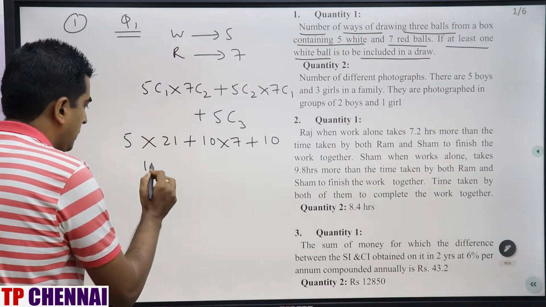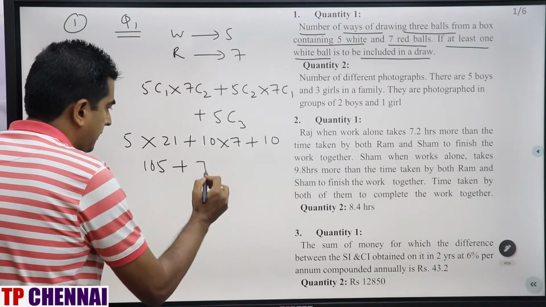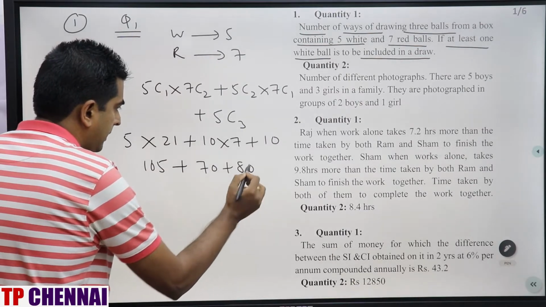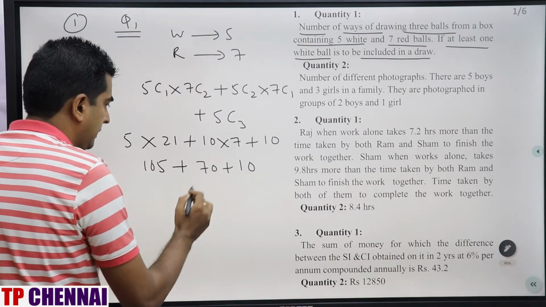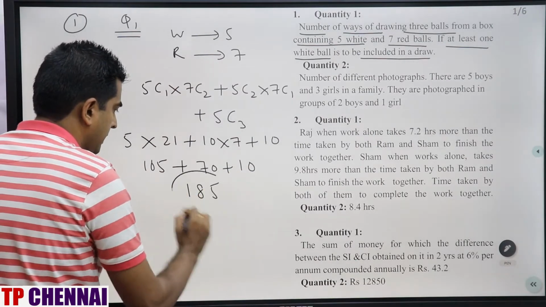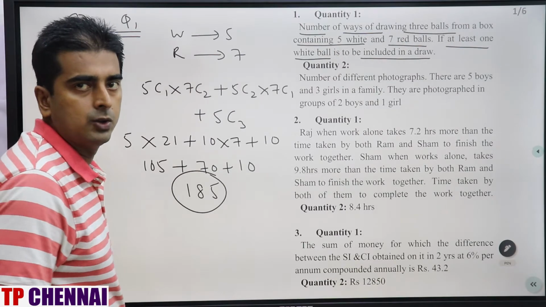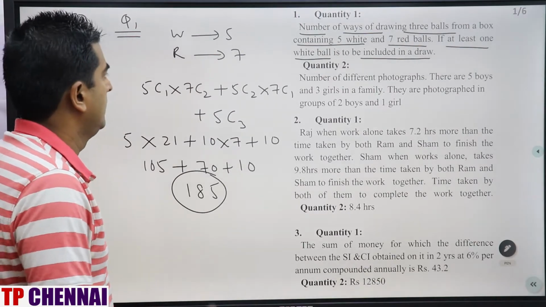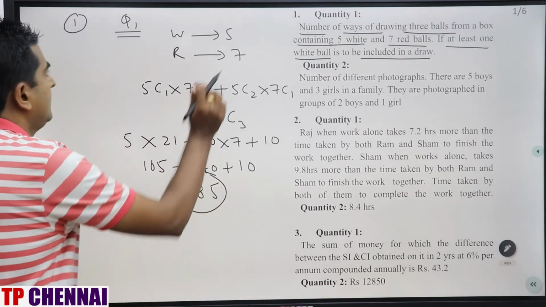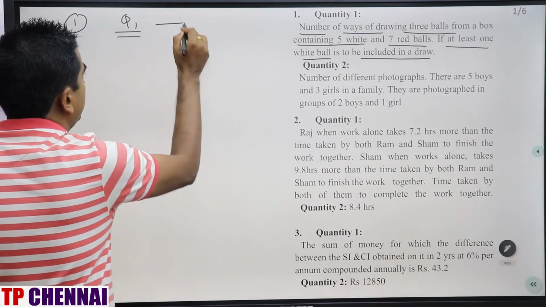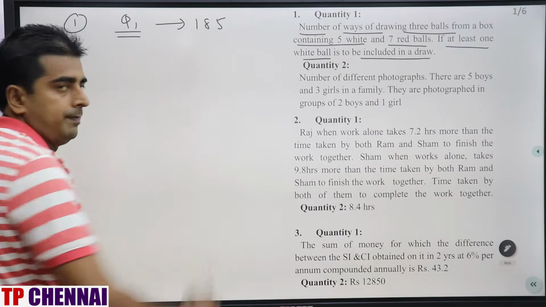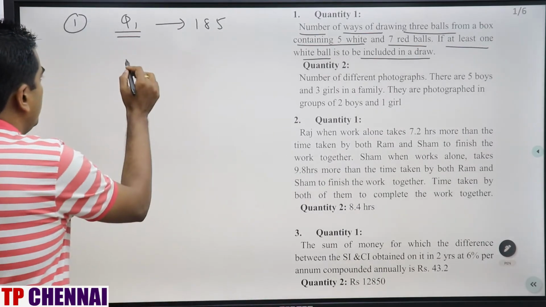This is 105, this is 70, and this is 10. So this is 185. This is the value of your Q1. Clear? So I am writing separately here. Q1 is 185. Now we will start with Q2.